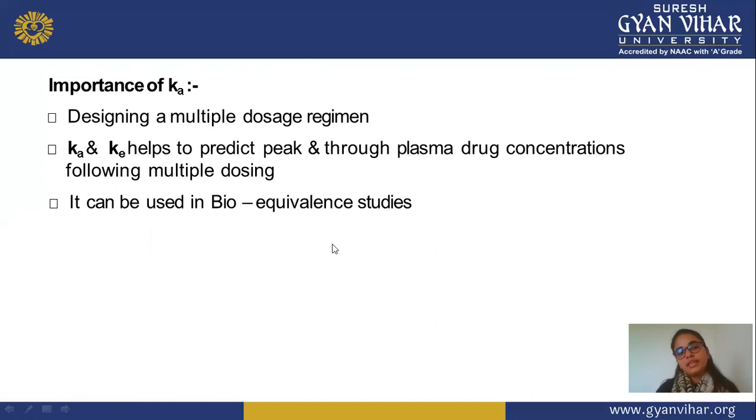Next is Ka and Ke help to predict peak and trough plasma drug concentration following multiple doses. Means with the help of this elimination and absorption constant, you can easily predict the peak, or with the help of a graph that shows the plasma drug concentration for multiple doses, you can easily check how much drug is present with the help of that particular graph of plasma drug concentration. It gives both result parameters, that is absorption and elimination rate constant. Next, it can be used in bioequivalence study, means checking the bioequivalence parameter of your drug. We use this bioequivalence study parameter.